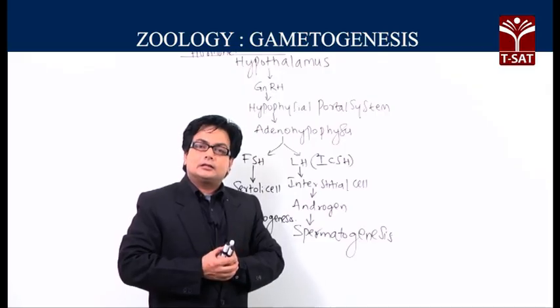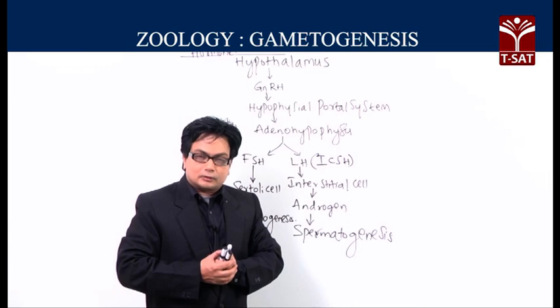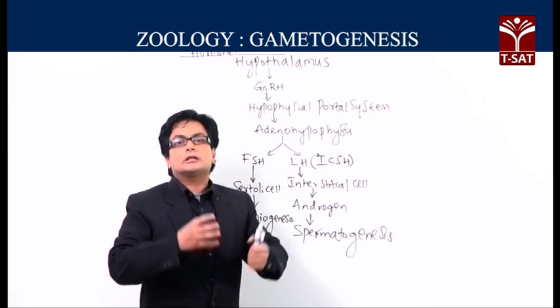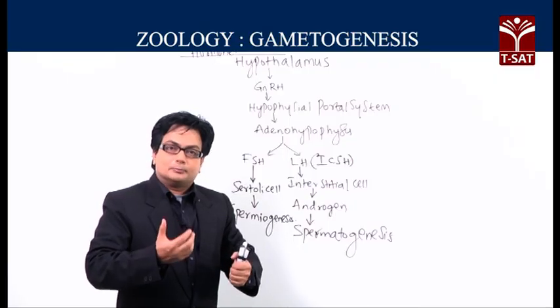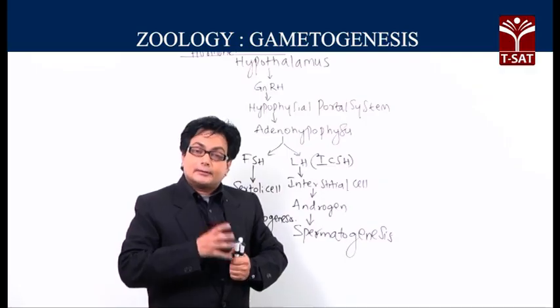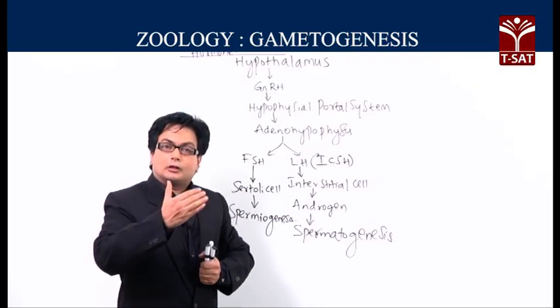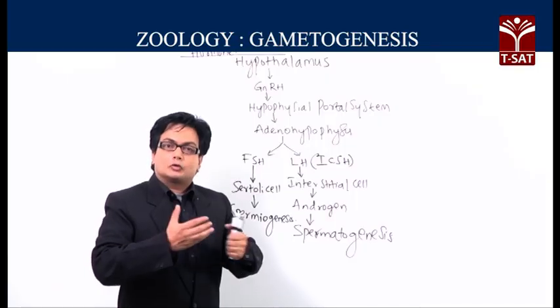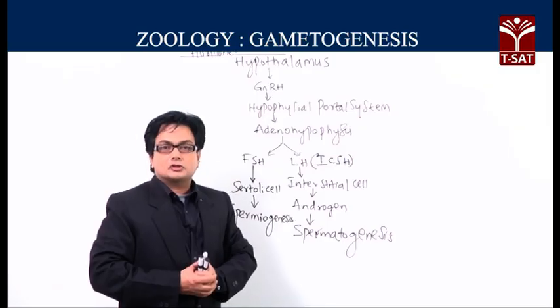The interstitial cells, the Leydig cells or the interstitial endocrinocytes present in between the seminiferous tubules of the male gonad will be influenced by this particular hormone called LH. That means the LH will be performing long distance signaling, endocrine signaling, and will act upon the interstitial cells.